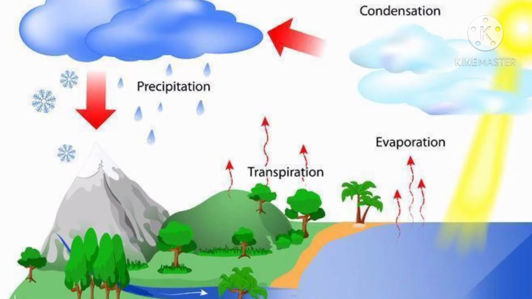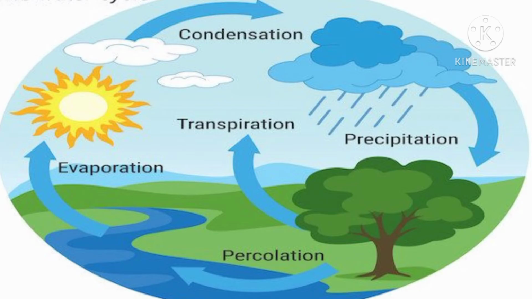Now we will study about the water cycle. When the sun shines, water from lakes, rivers, seas, etc. changes into water vapor and evaporates. When it rises very high in the sky, it condenses to form small droplets of water. These droplets join together to form clouds.